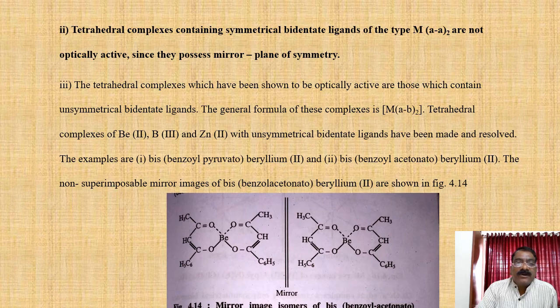Tetrahedral complexes of beryllium(II), boron(III) and zinc(II) with unsymmetrical bidentate ligands have been made and resolved.